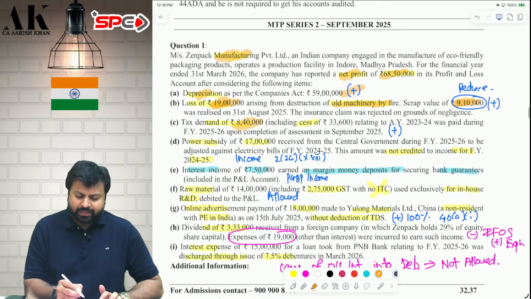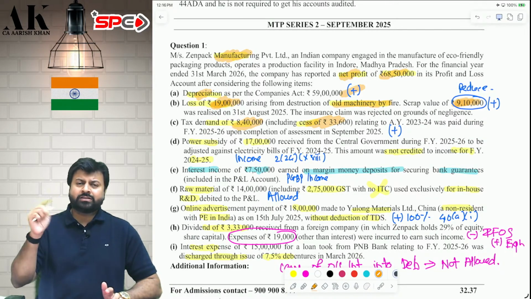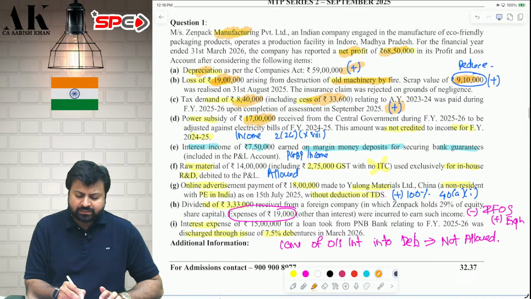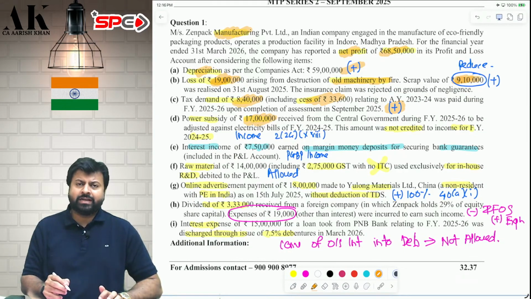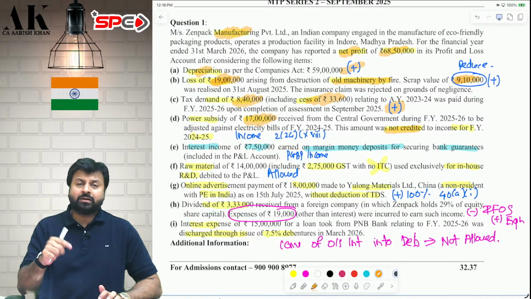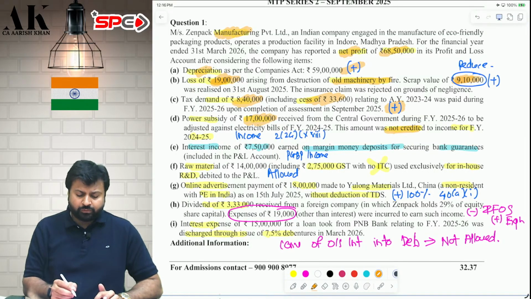Next is tax demand of 8 lakh 40,000 including cess. So income tax demand including surcharge and cess is disallowed. Therefore disallow this entire amount. Next, you are receiving some power subsidy from the central government of 17 lakh rupees, which was not credited to income earlier. Therefore it is a part of income as per 2(24)(xviii). Any subsidy received from the central government, state government, body, agency, etc., is income under 2(24)(xviii).